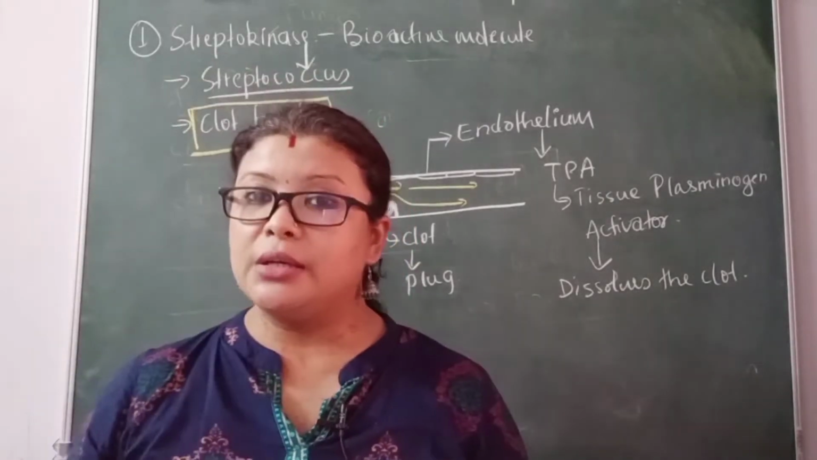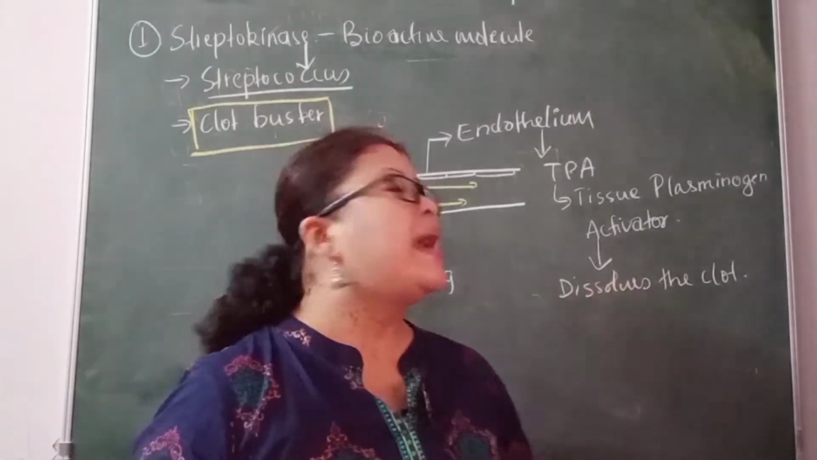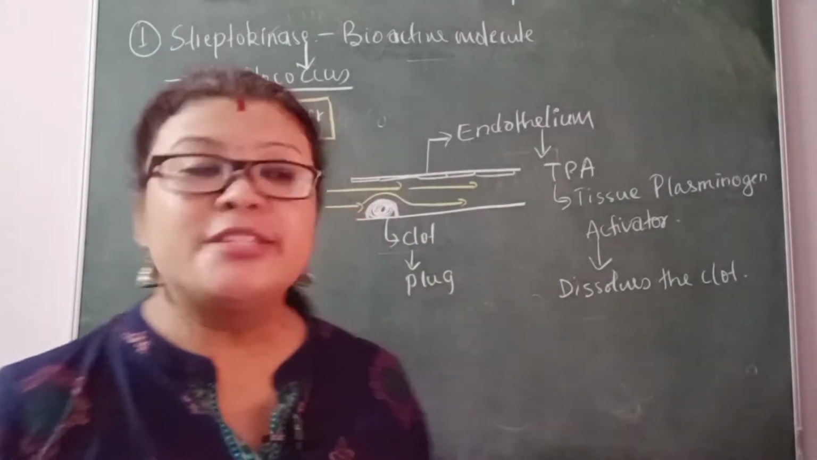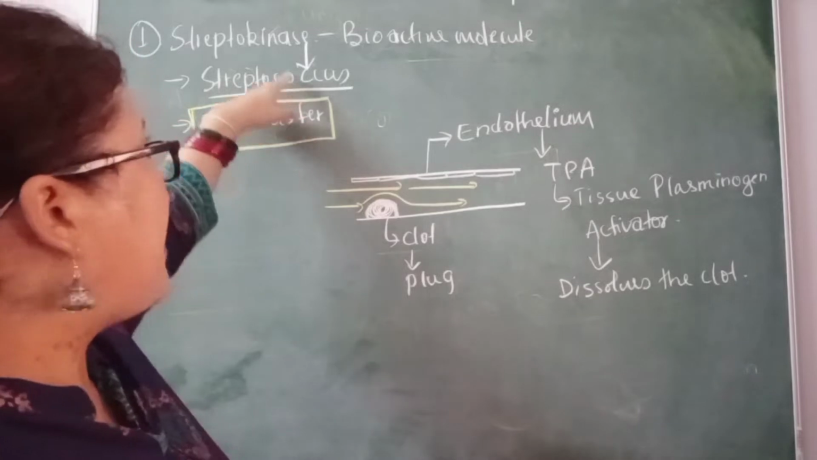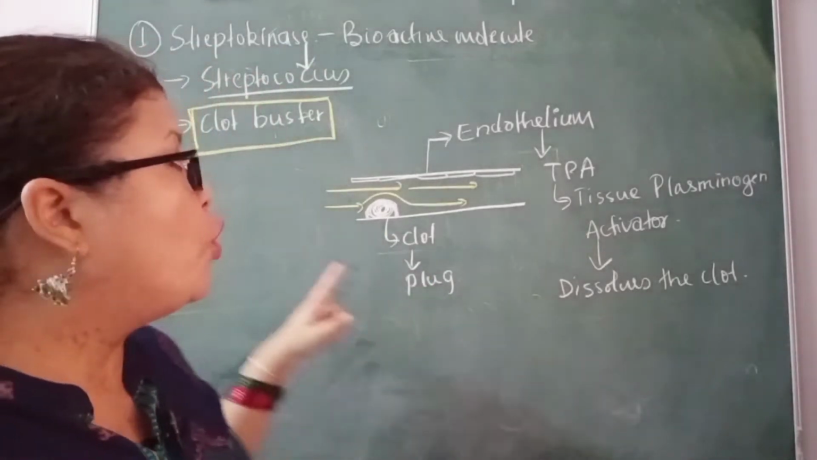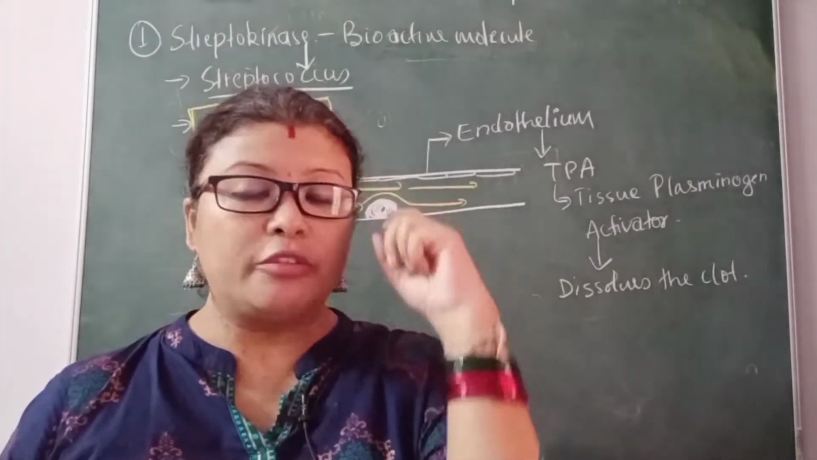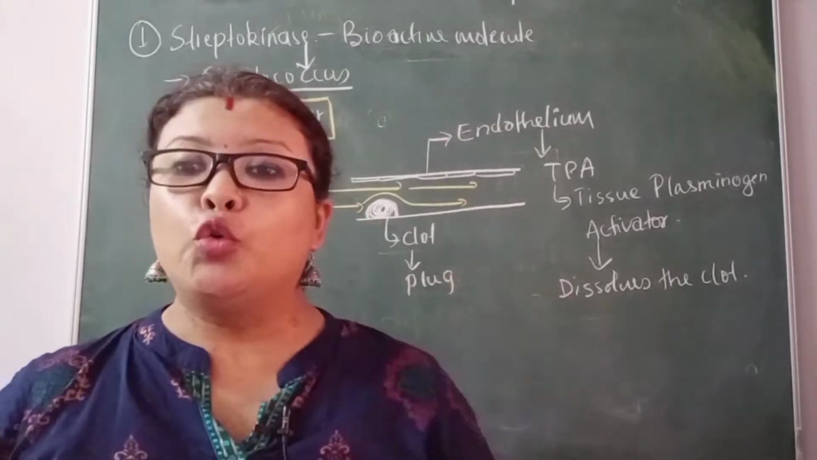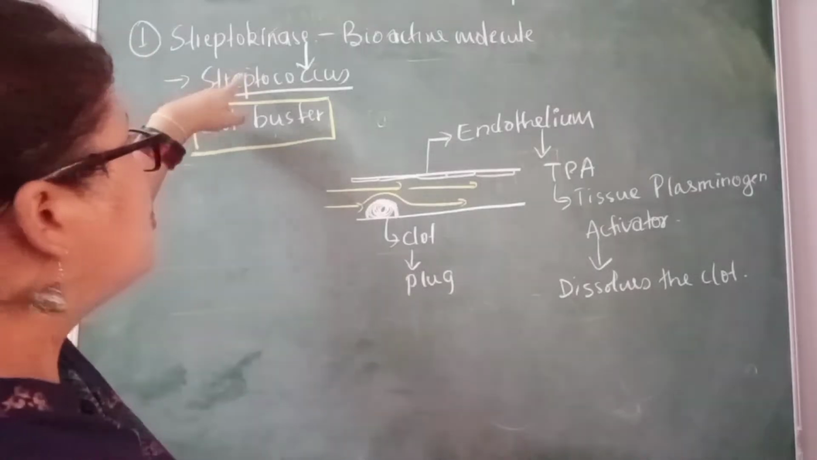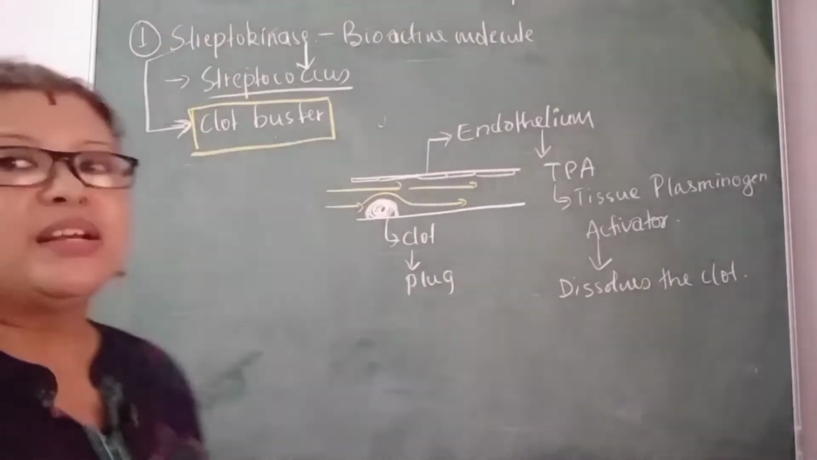But what they have done is artificially prepare this TPA by extracting certain substances from Streptococcus bacteria and calling it streptokinase. Streptokinase is given to the patient with clot formation in the vessel to dissolve the clot. That is why streptokinase is called a clot buster.